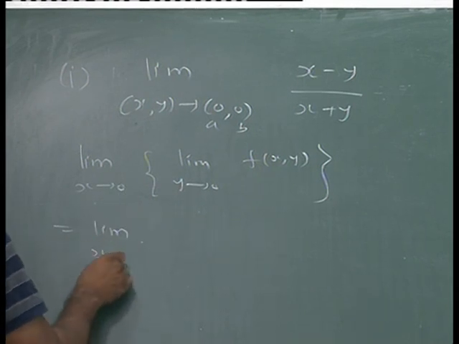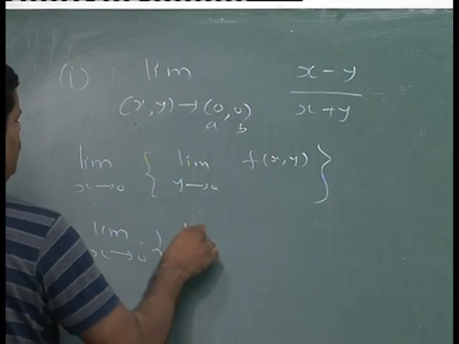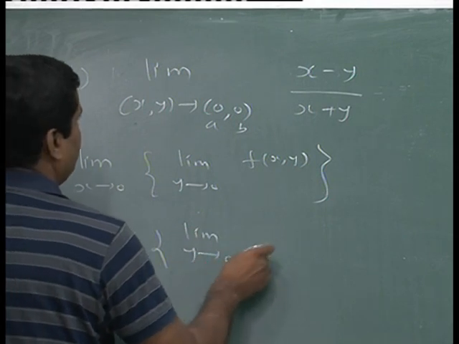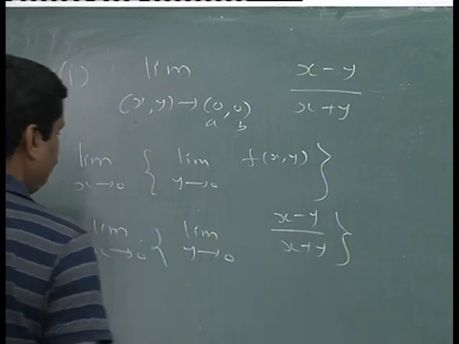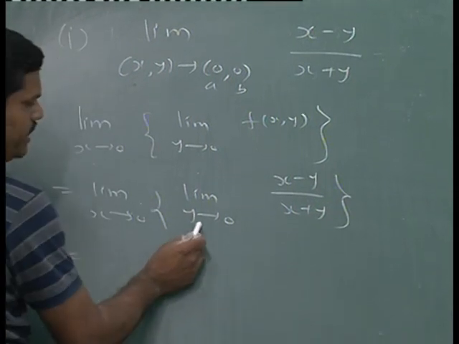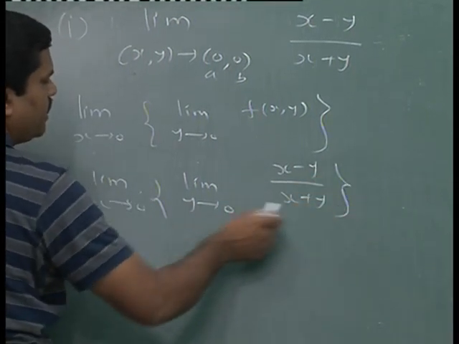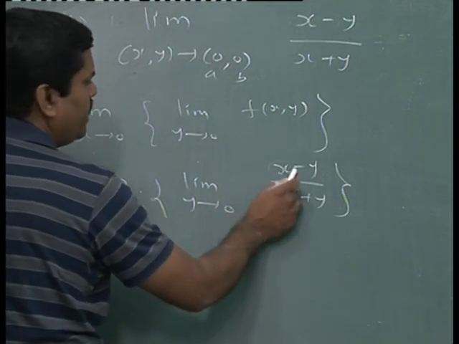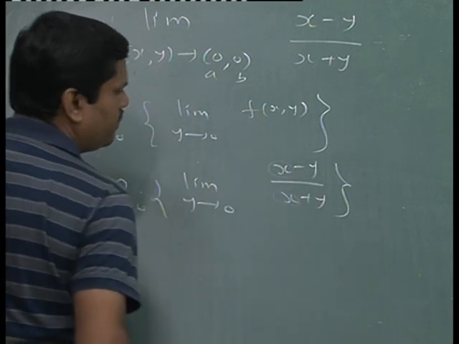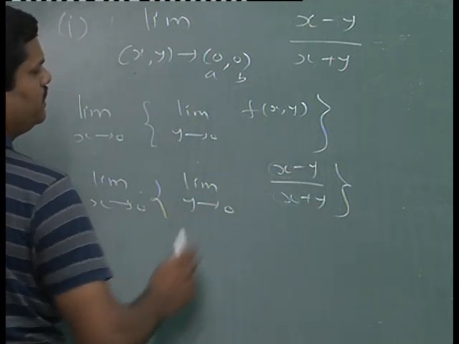So, limit x tends to 0, limit y tends to 0, of f of x y, which is x minus y upon x plus y. Now, for this limit we simplify the curly bracket first, and here I am taking y tends to 0, which means x is remaining constant. Assume that it is some number, something like 3 minus y upon 3 plus y.